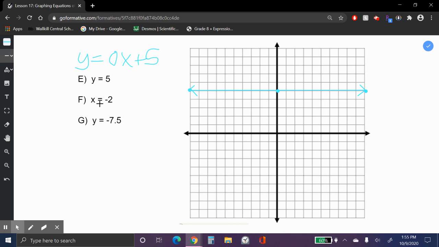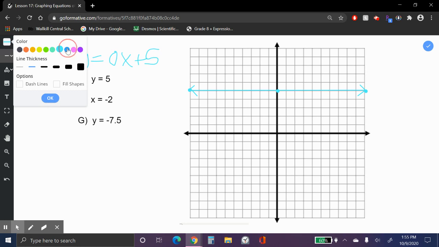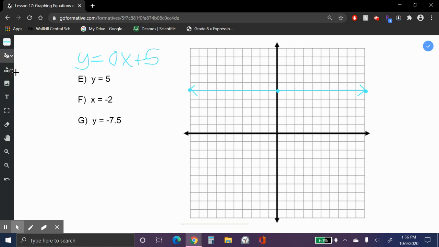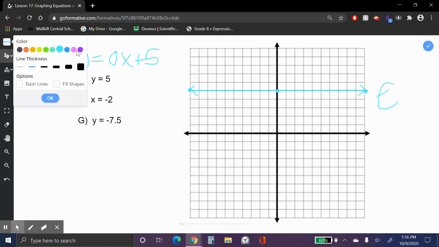Now, the 0 slope. Now, this one, x equals -2. That means from the origin, forgot to label it. So we call this E. Bam. All right, so now the next one, all right, here we go. Make our point. X is -2. So all the x values are -2 where? From the origin, all the x values are -2. Okay, there's -2, 0. All these points have an x value of -2.